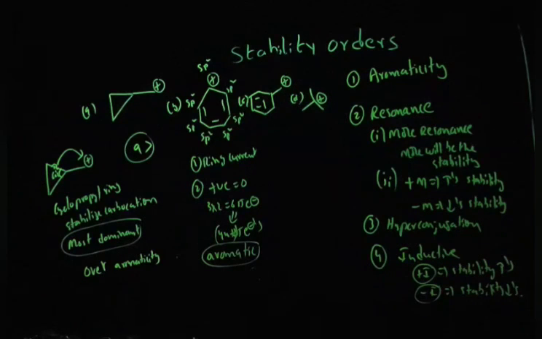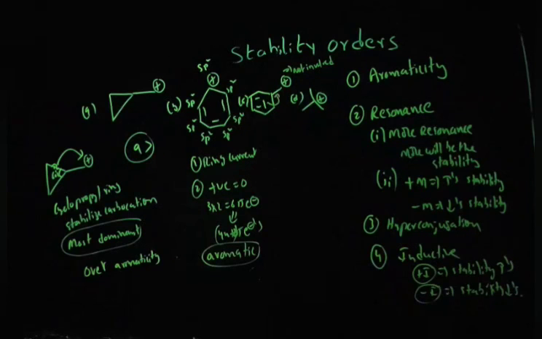Let us analyze option C. In option C, you can see the benzene ring is aromatic, but the positive charge is not involved in the aromatic ring current. It is outside the aromatic ring current. That means the positive charge is not stabilized by aromatic ring current, but it undergoes resonance because the positive charge is directly connected to a double bond.